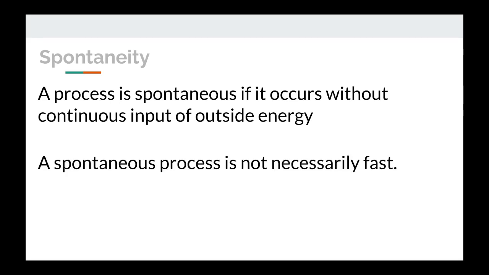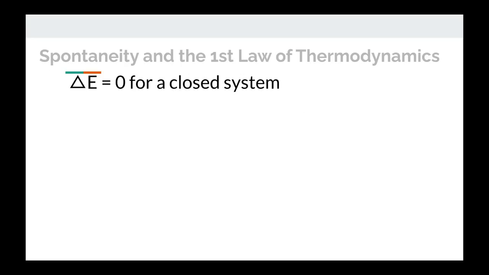It's important to notice that just because a process is spontaneous doesn't mean it's necessarily fast. There are some processes that are spontaneous that will also move very slowly. The spontaneity of a process can't be predicted by the first law of thermodynamics only. The first law of thermodynamics, remember, says that energy can't be created or destroyed in the universe. So that means if you have a closed system, no energy can be created or destroyed inside that system. So the total change in energy is zero.